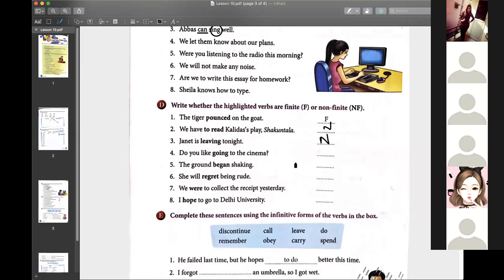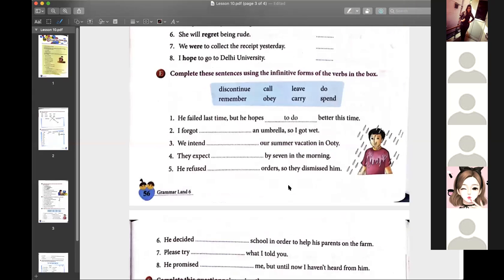Like this, you have to do D part. In E part, you have to select the verbs from the table and form their infinitive verbs. For example, I forgot dash umbrella. What will come here? Infinitive verb. Yes, Kanika, that's correct.